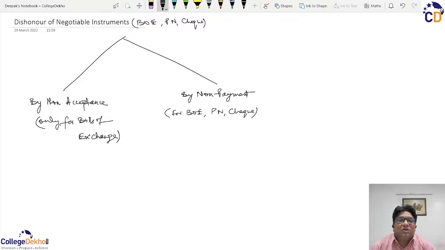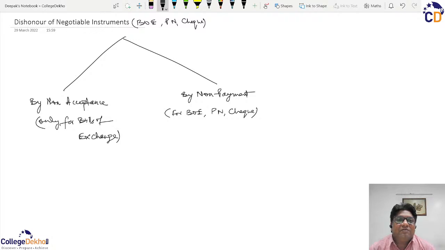In case of promissory note, the maker should pay and the holder has the right to receive the payment. And in case of check, the drawer's bank. So normally when we use the word check, because it is a pre-accepted bill of exchange, there is no need for further acceptance.